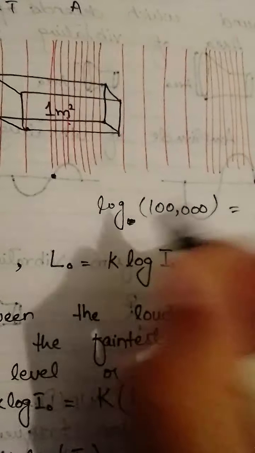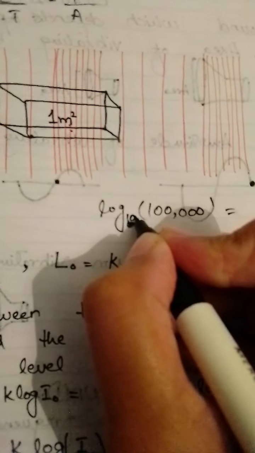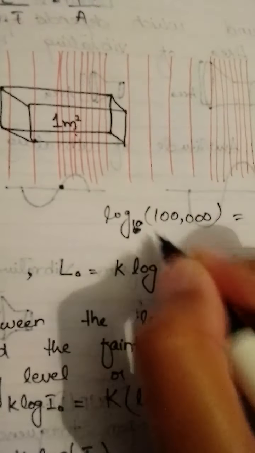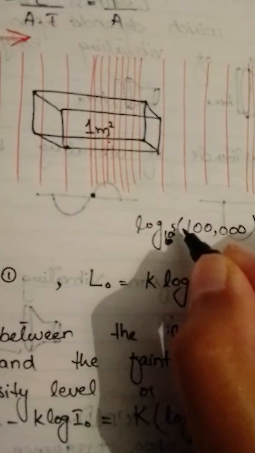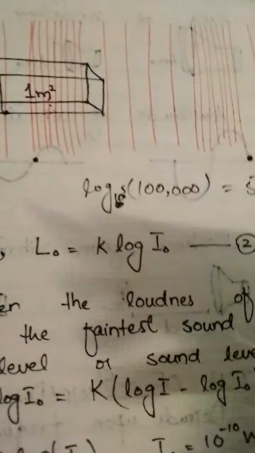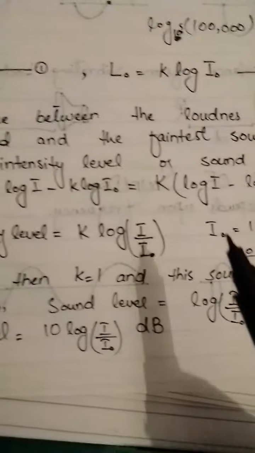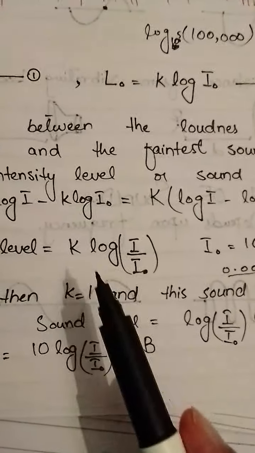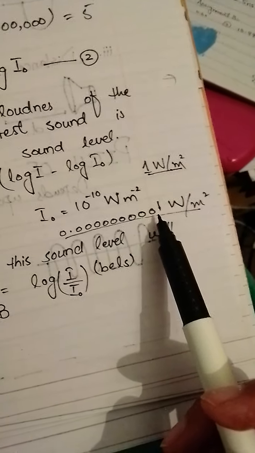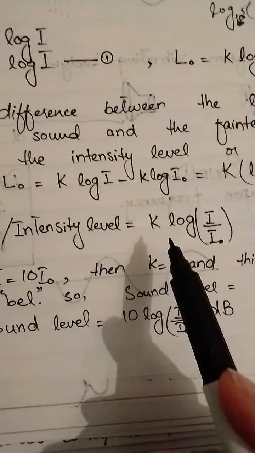So what would be the power of 10 to get this much value? This is a very huge value. It should be 5. So log of 1,0,0,0,0 is equal to 5. This is what logs do. Log turns very huge variations into simple numbers. That is why we take log here, because we have a very high upper value and a very low lower value.